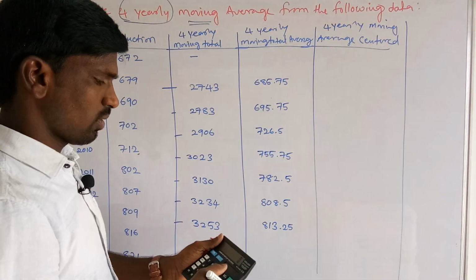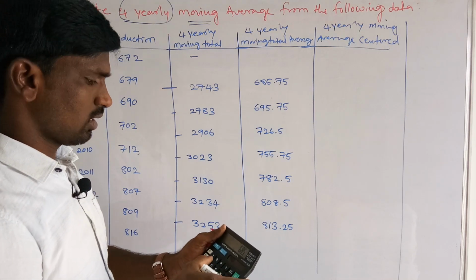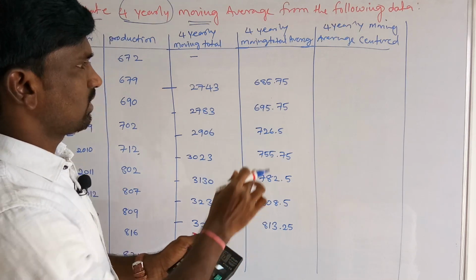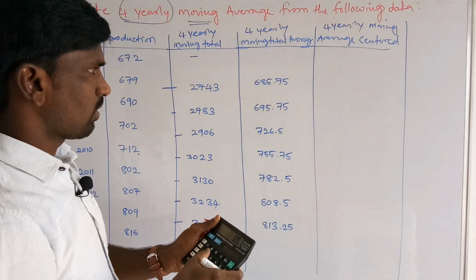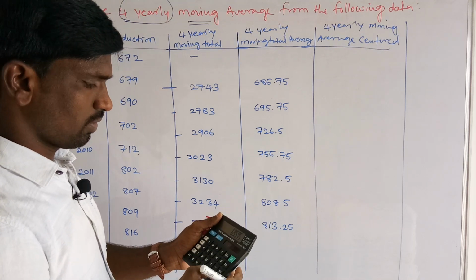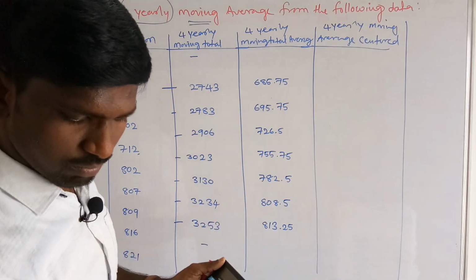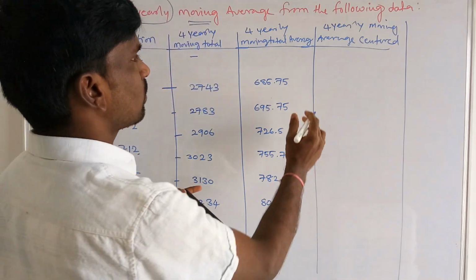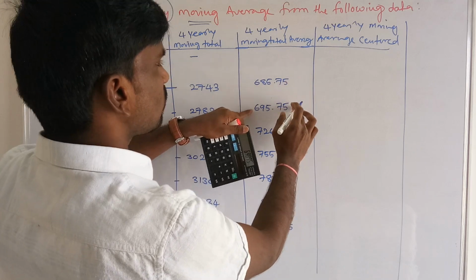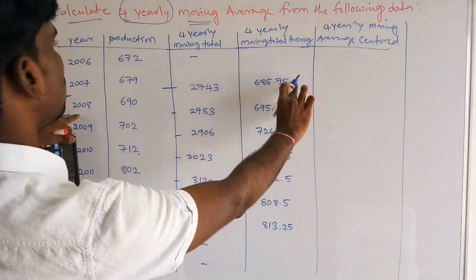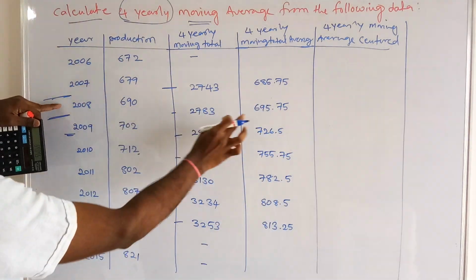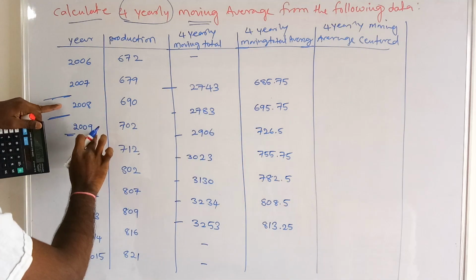Here, 685.75 plus 695.75 divided by 2, that is 690.75. This average belongs to 7 and 8, and this average belongs to 8 and 9.